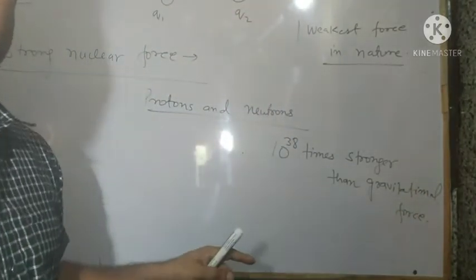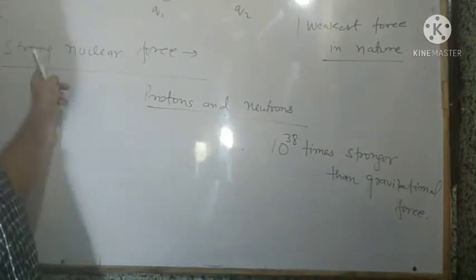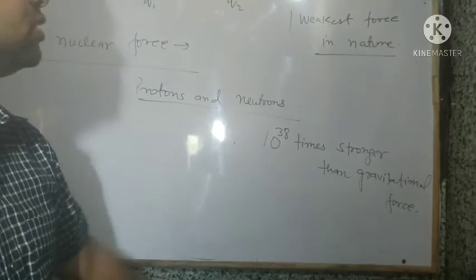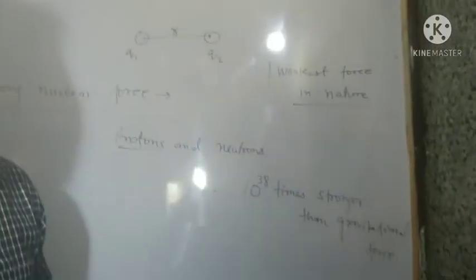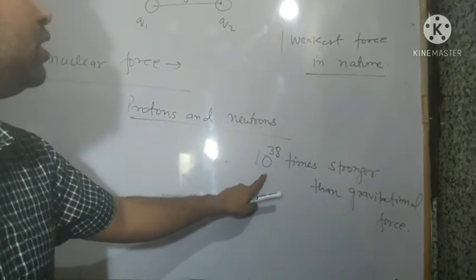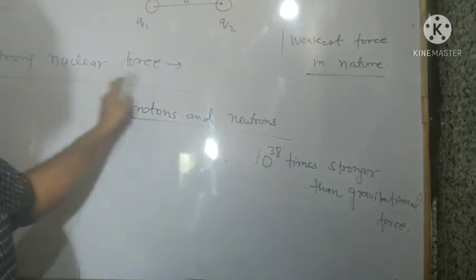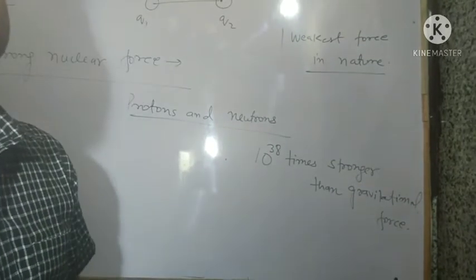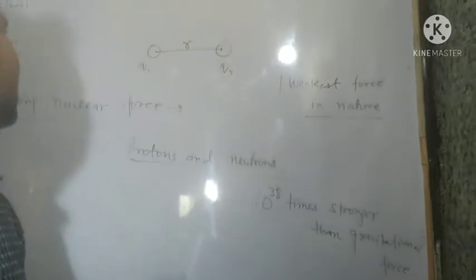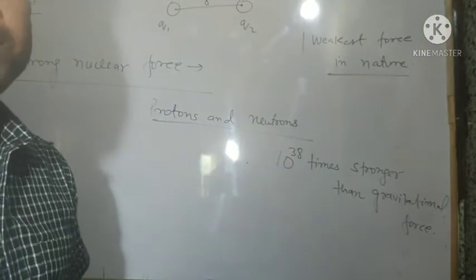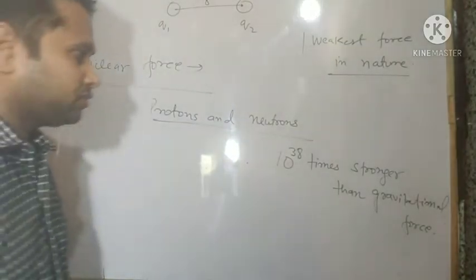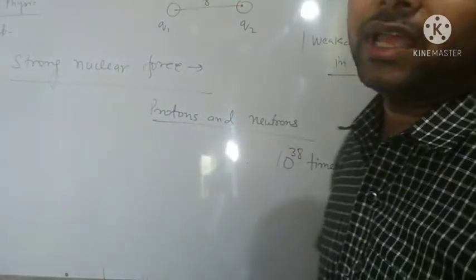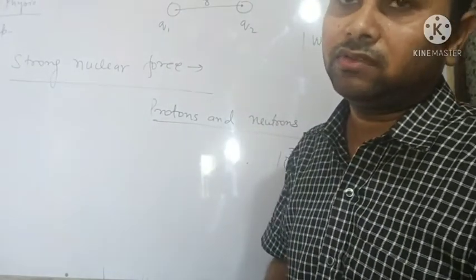See here, I am again comparing this fourth type of force with the weakest natural force, that is the gravitational force. क्या बताया गया हुआ है? Near about 10 power 38 times stronger. Which one? Strong nuclear force is near about 10 power 38 times stronger than the gravitational force. So this is about the strong nuclear force. ठीक है, तो just we have discussed here the different four natural types of forces, 4 fundamental forces.